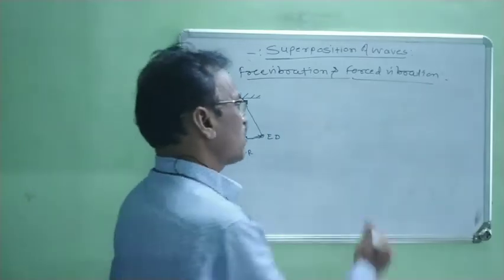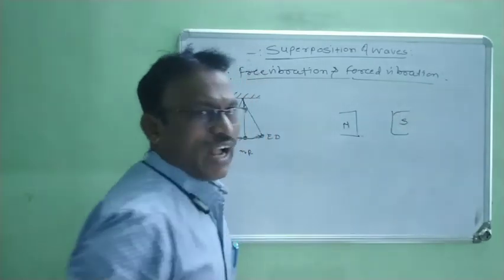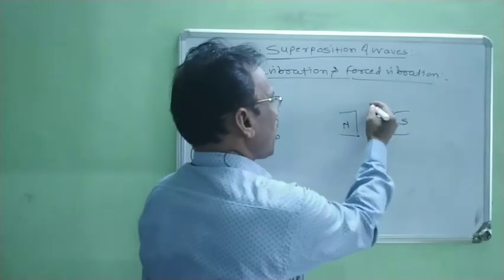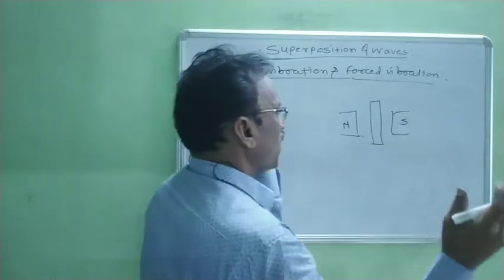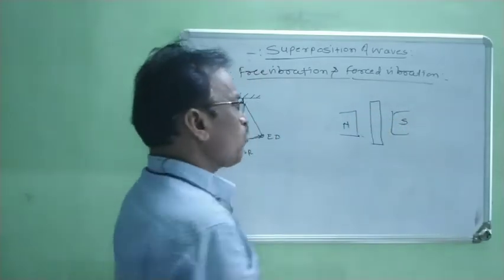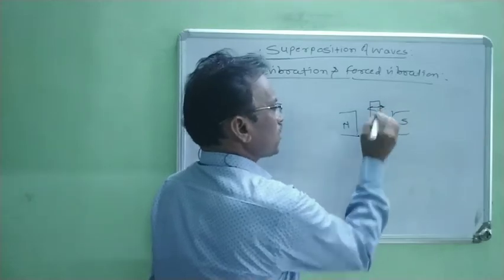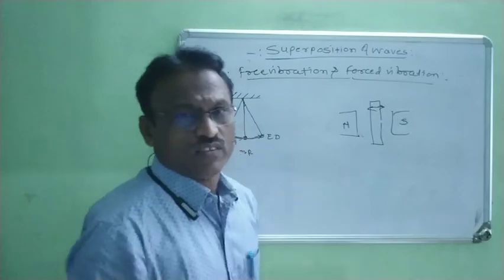Now in another case, a magnetic field is produced, and in between this magnetic field a body is placed. Due to this magnetic effect, the body starts rotating, that is, it starts vibrating.